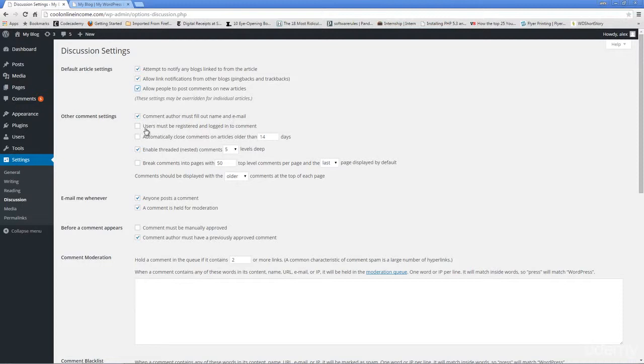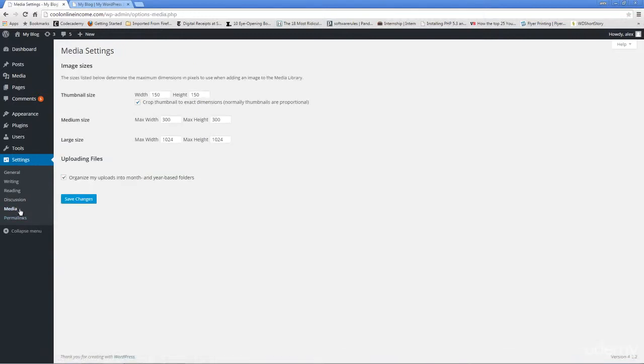You can make other changes here. Users must be registered and logged into comments if you want them to. You can change all sorts of things right here. It all depends on how you want your WordPress blog site to function. And of course, you can choose to be emailed whenever anyone posts a new comment or whenever a comment is held for moderation. And before a comment appears, comment must be manually approved, or comment author must have had a previously approved comment. These are things that you can play around with to your style and to your taste.